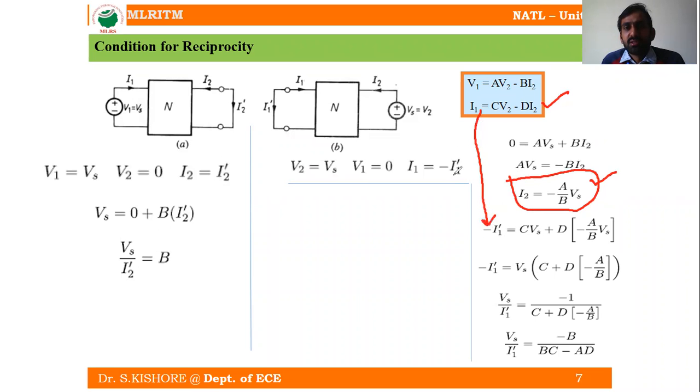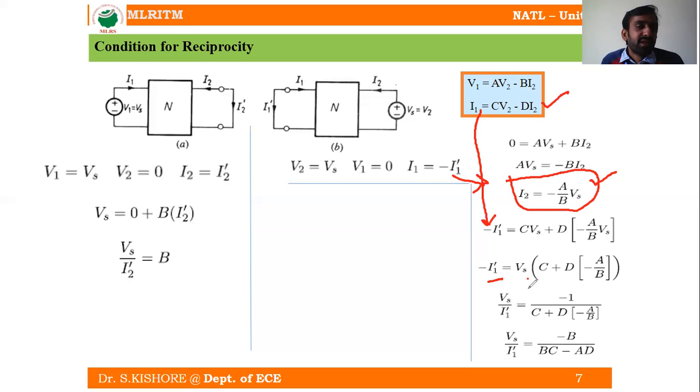So from the second equation, substituting these conditions, I1 is equal to minus I1 dash. So minus I1 dash is equal to V2, which is equal to CVs plus D into, what is this I2 here? What is the value of I2 here? I2 is equal to minus A by B into Vs. So minus I1 dash is equal to Vs into.